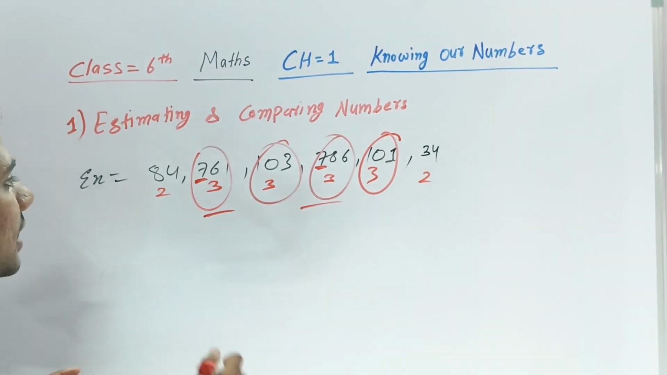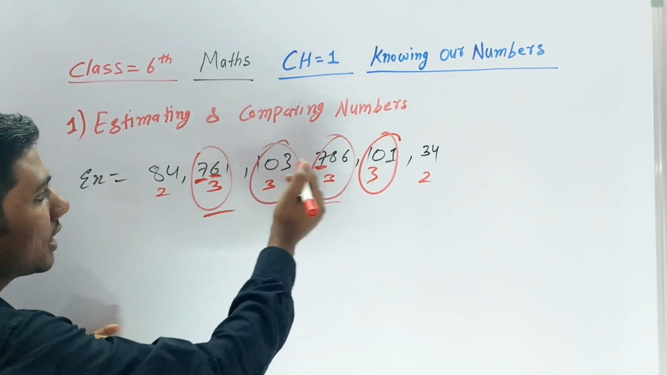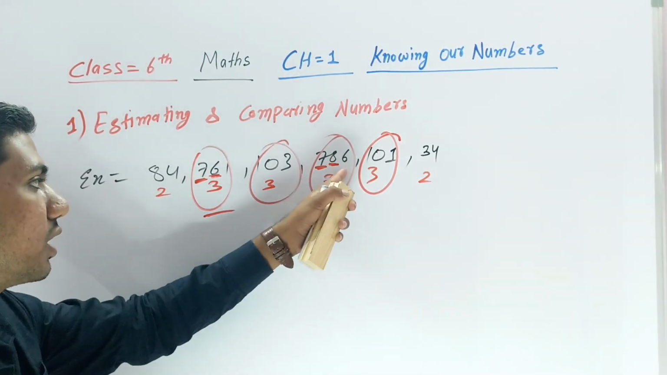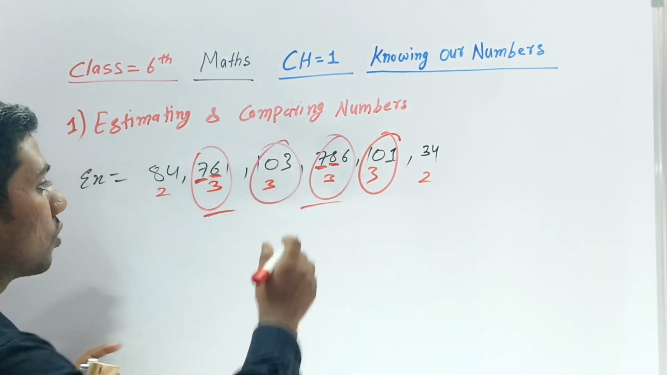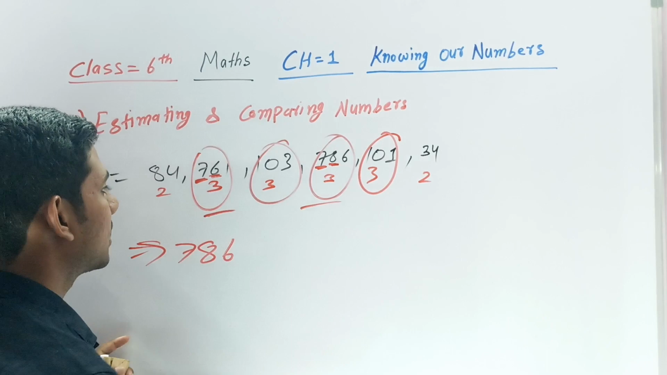Now see which number has the greater second position. In this there is a 6, and here an 8, so this one is greater. Okay, so which number is greater? You can say 786 is greater.